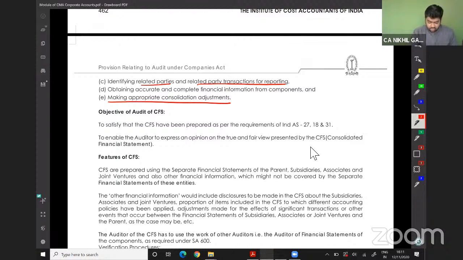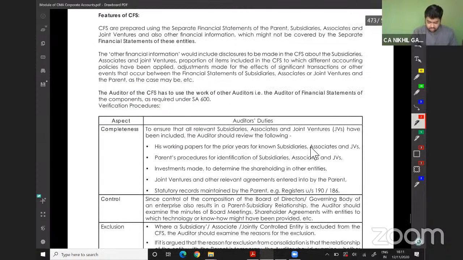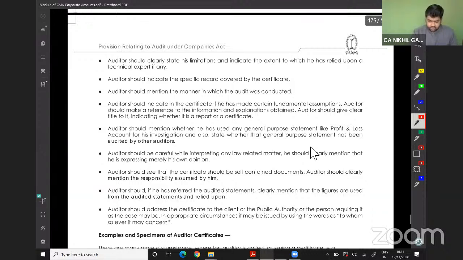Completeness, yeah, this is done. Auditor certificate is done. This auditor certificate will be an important one.